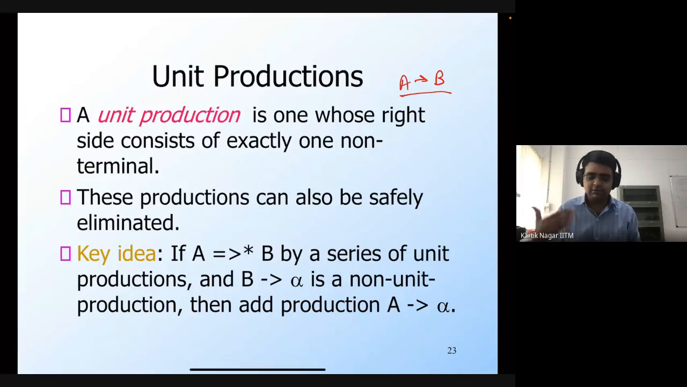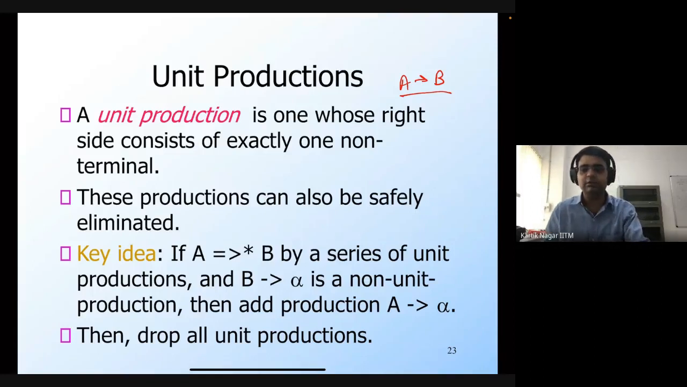So that's what we will do, right? Before removing the unit productions, we will add other production rules, just in the same way that we do it for removing epsilon productions. And these new production rules that have been added will ensure that any derivation of a string using the production rules of the original grammar, you can get a new derivation of the same string using the production rules of the new grammar as well. So once we know that, we can then drop all the unit productions.